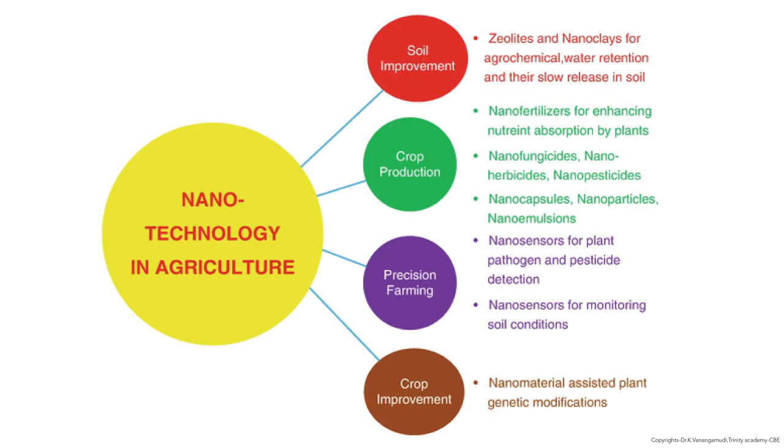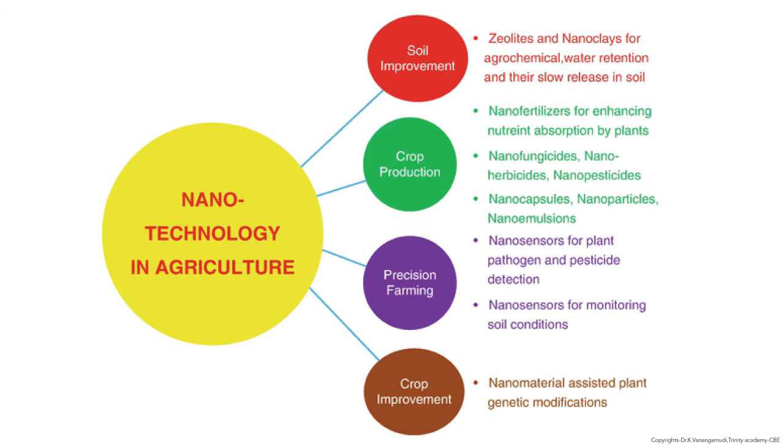The nanotechnology applications in agriculture include soil improvement, using zeolites and nanoclays for agrochemical water retention and their slow release in soil. For crop production, nanoparticles for enhancing nutrient absorption by plants, nanofungicides, nanoherbicides, nanopesticides.